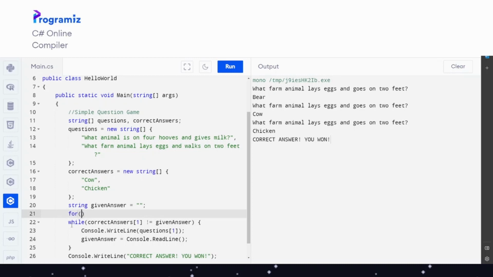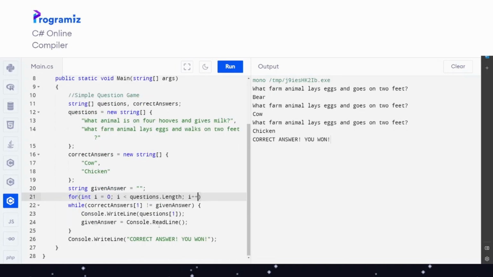For int i, for increment, equals 0; i is smaller than, you can choose now either questions or correct answers, let's say questions.length; i++.